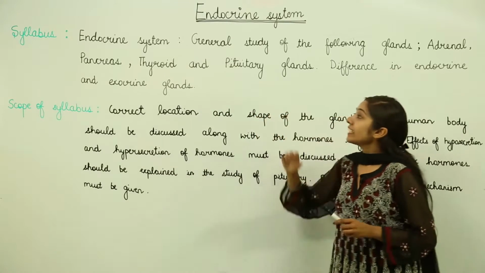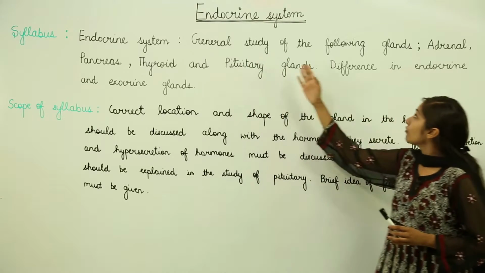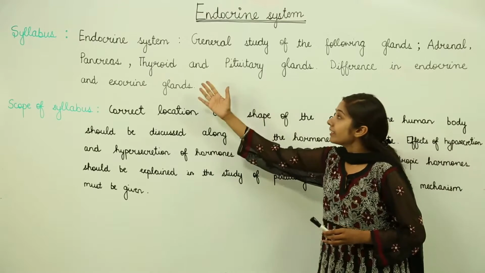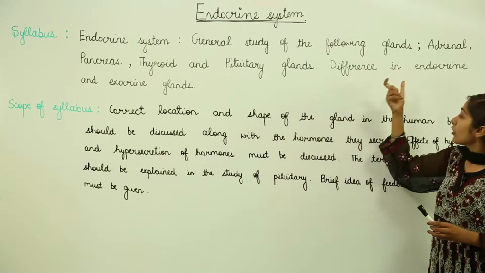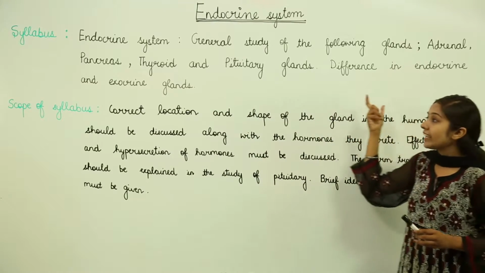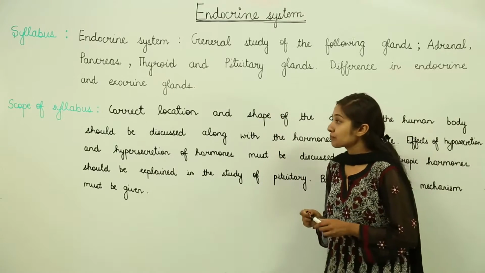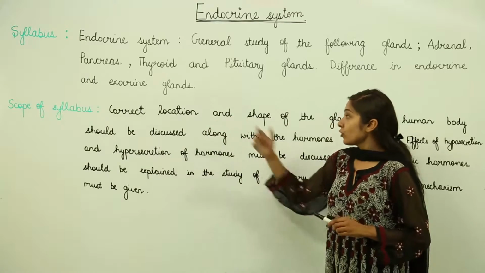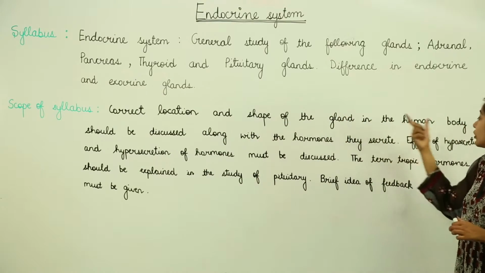We will be discussing the endocrine system, the general study of the following glands, that is the adrenal gland, the pancreas, the thyroid and the pituitary glands. We will also discuss the difference between endocrine and exocrine glands. Then what is the scope of your syllabus? We will see the correct location and shape of the gland in the human body.